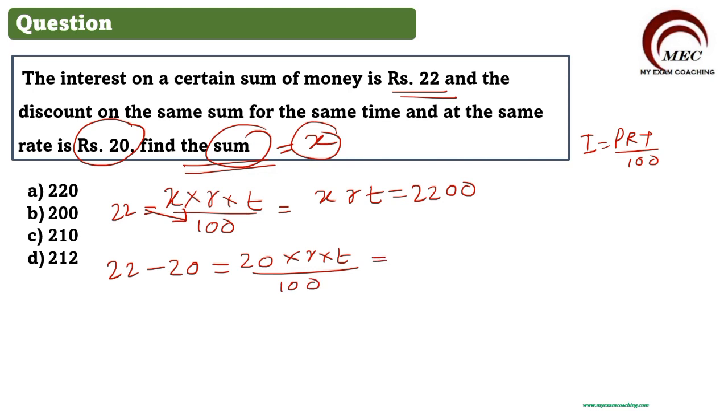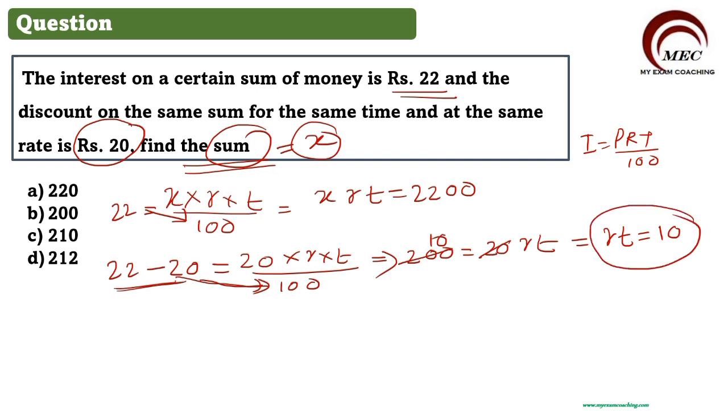22 minus 20 is 2. 2 multiplied by this 100 will become 200, which is equal to 20 RT. So when I cut this 20 and this 200, I'll get 10. That means I got RT is equal to 10.